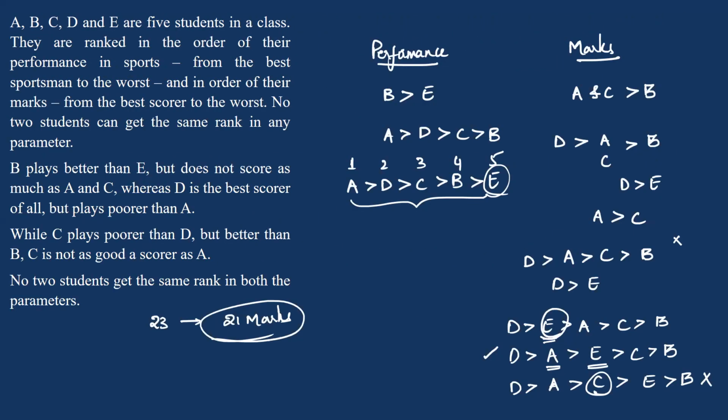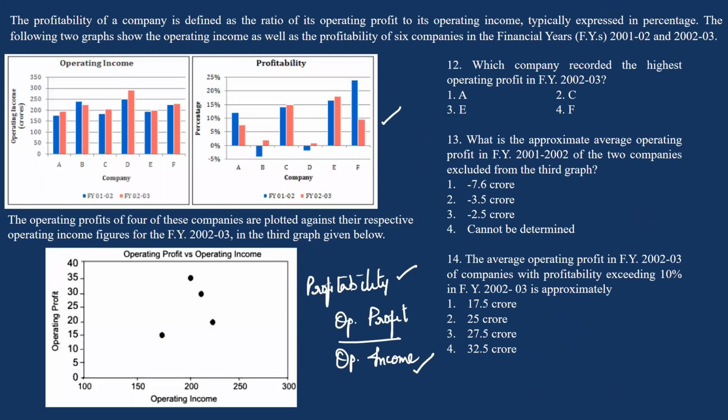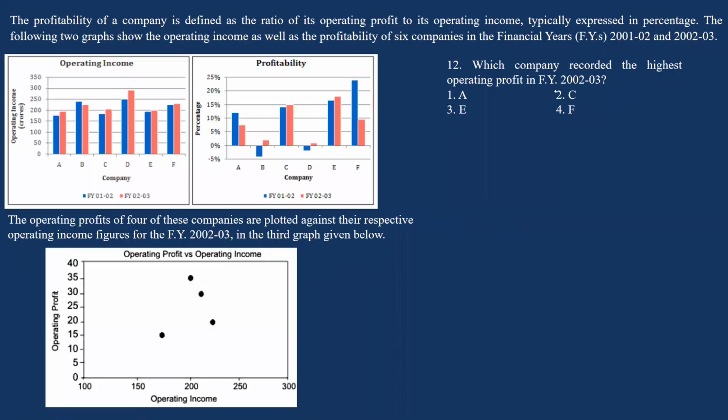Sorry, we have one data interpretation question. Now, which company recorded the highest operating profit in financial year 2002 and 2003? Now we are given that profitability is equal to operating profit by operating income.